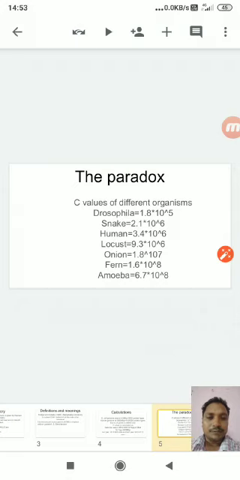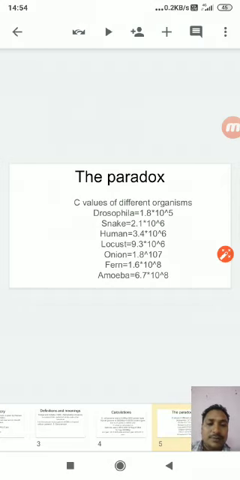We can understand by some examples. Drosophila has 1.8 into 10 to the power 5. This is the amount of picogram DNA, that is C value. Snake is in the order of 10 to the power 6. Human is also in this order, 3.4 into 10 to the power 6, where locust has 3 times more than humans, and onion 1.8 into 10 to the power 7.